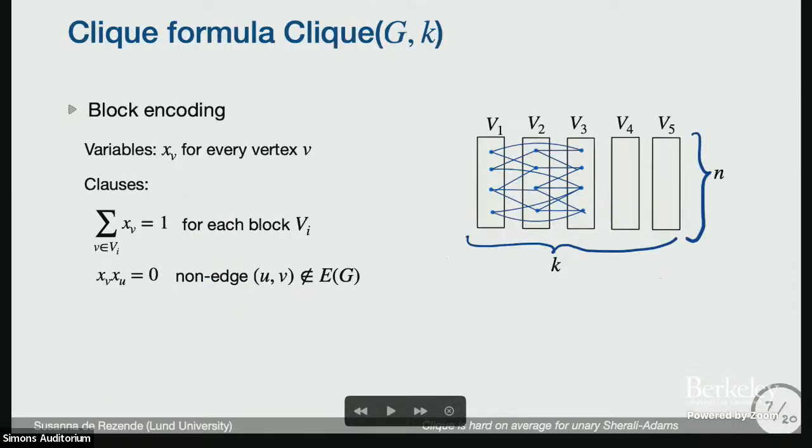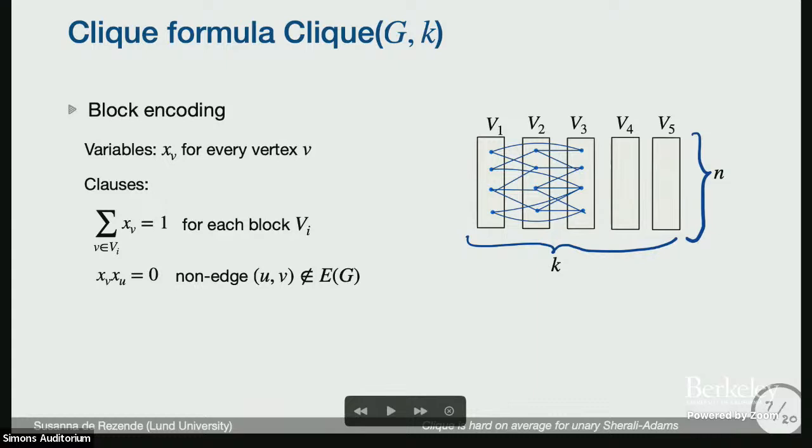The clique formula. We're going to consider the block encoding, which is the encoding such that if we can prove lower bounds for it, this implies lower bounds for all the natural encodings. So it's a stronger encoding to work with. We have k blocks and n variables per block, and n should be much larger than k. So this is not really up to scale.